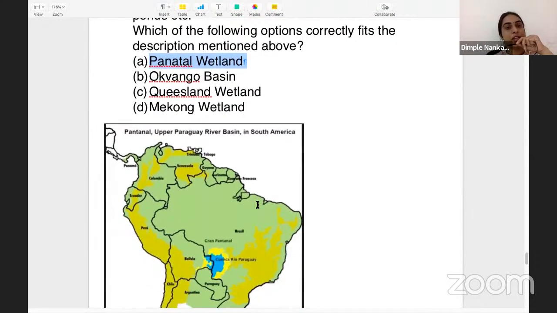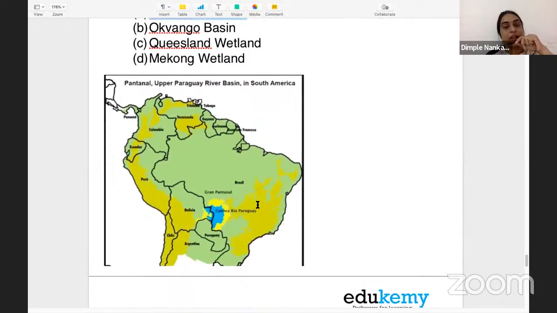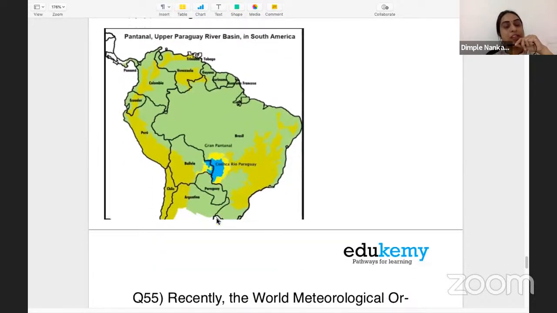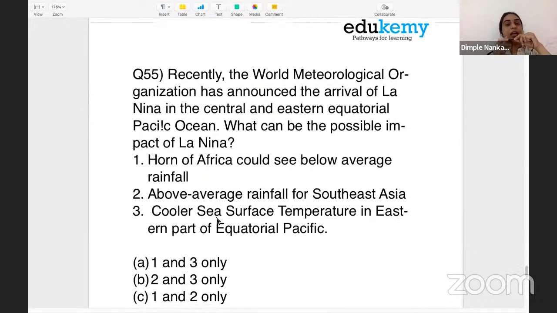A lot of information has been given to you in the explanation, so you can refer to that. This is just for a picturesque memory that yes, this is the place of the Pantanal wetland. Coming on to the last question from my side, it is a conceptual question which says